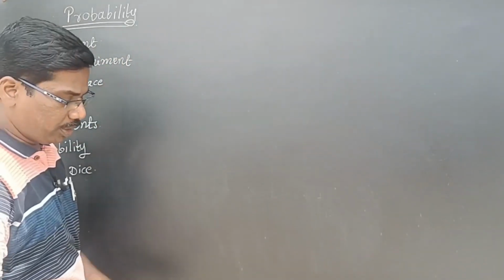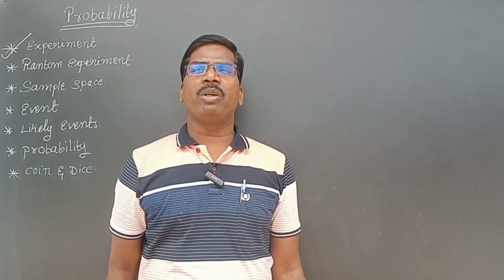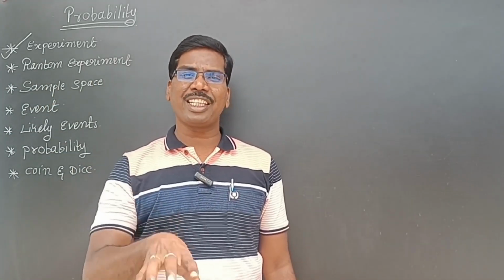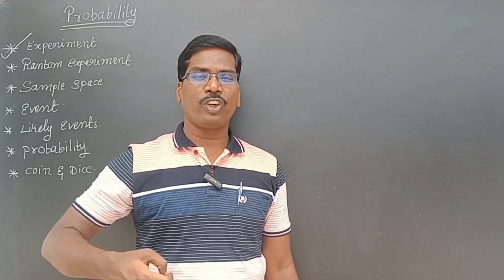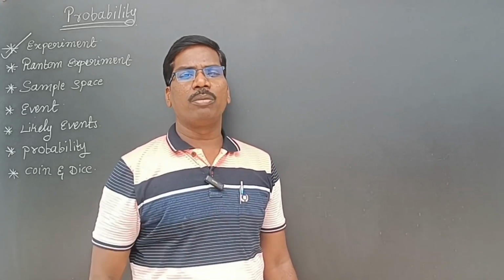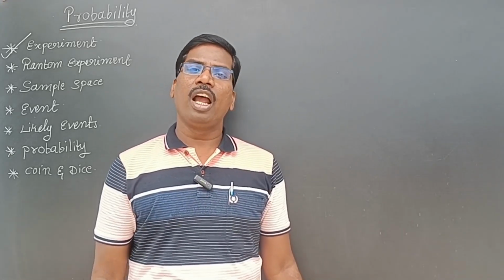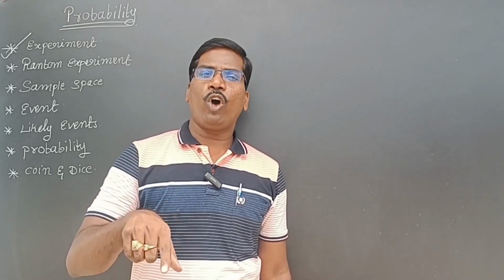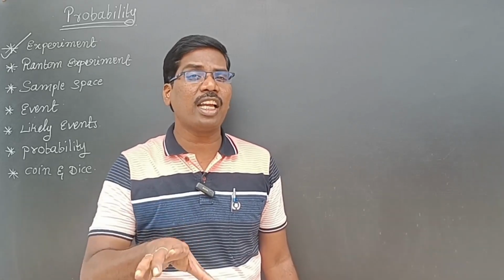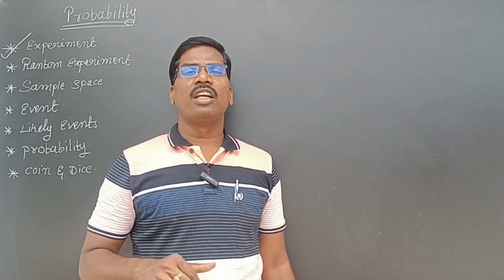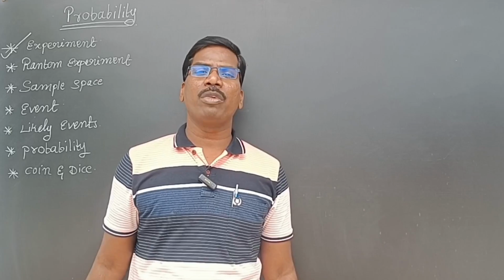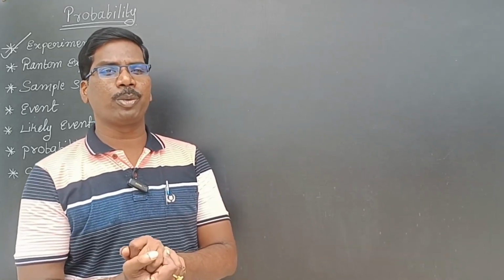Next, random experiment. Random experiment means I know the possible results. For example, if I am tossing a coin, then I know the result will be head or tail, but I don't know the exact result. That is called a random experiment.